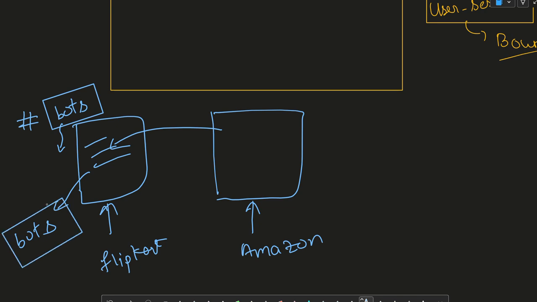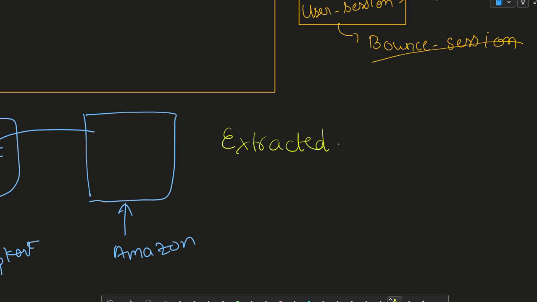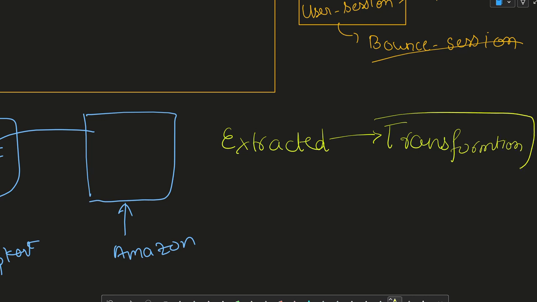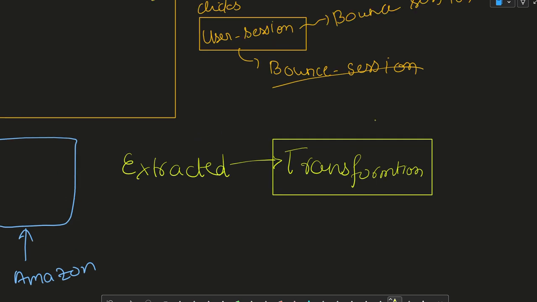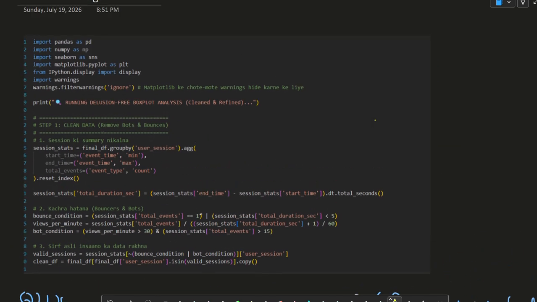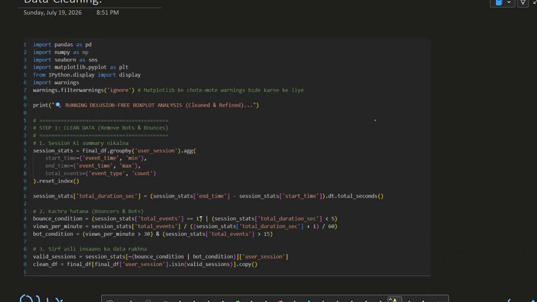So in that we are doing these things. First of all, we have extracted the data. Now we are doing the transformation to our data. So how we have implemented these things, I want to go through that too.